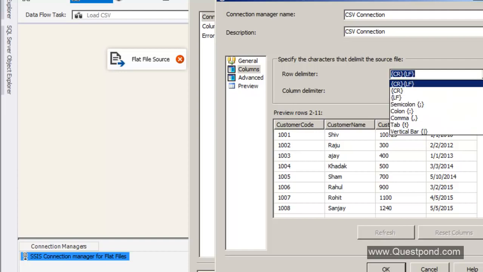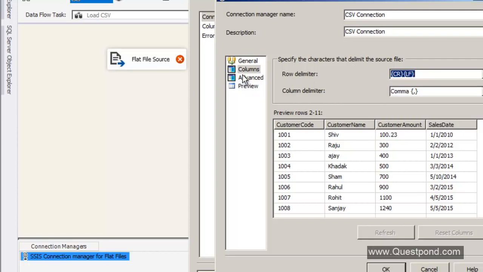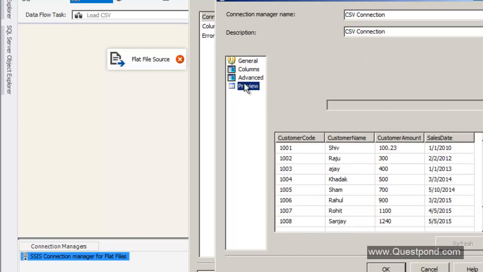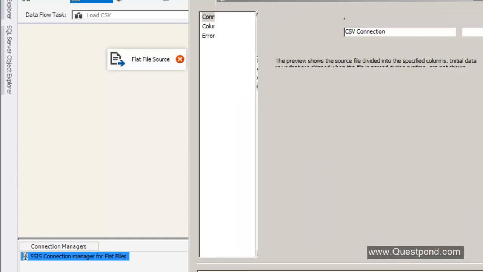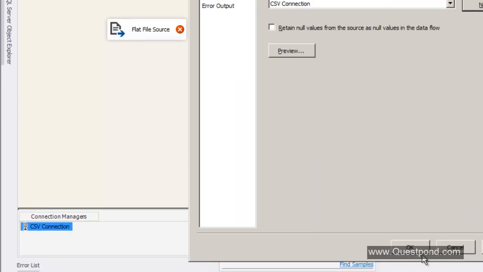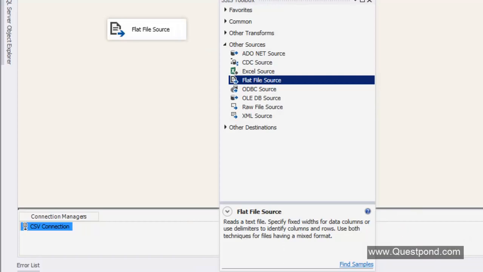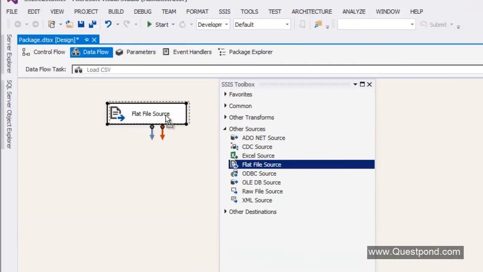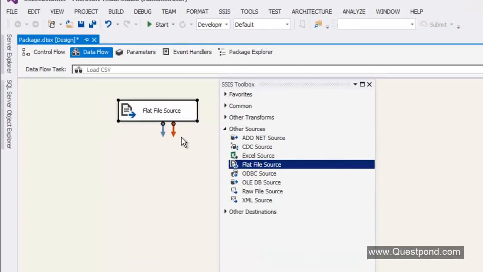And what is your row delimiter? At this moment it is an enter, so I'm going to use this, and leave these things, do a preview and just say okay. Now the time you do okay, you can see that the red sign has gone off. This indicates that your component has been configured.